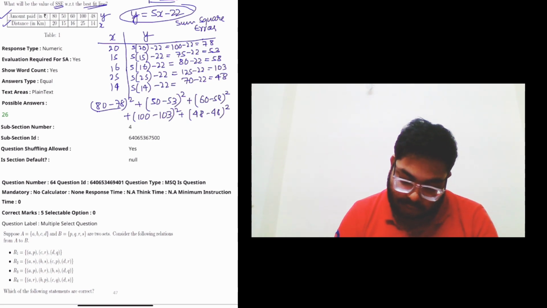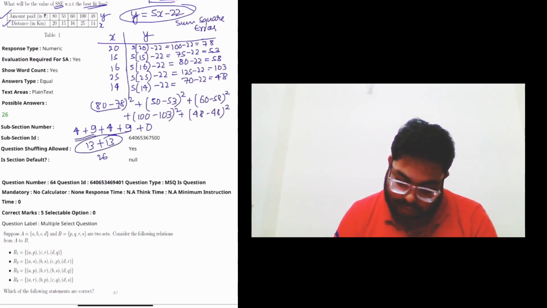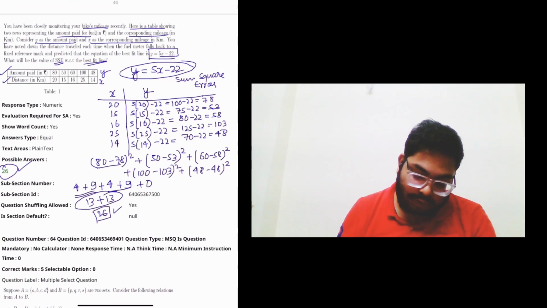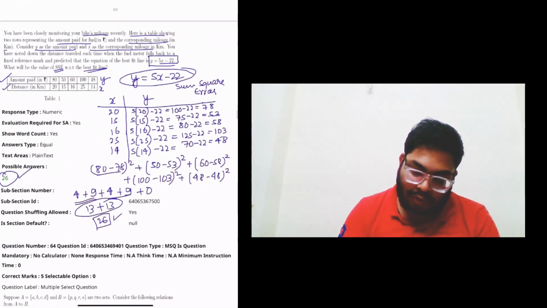So it is 2 squared, that is 4. This is 3 squared, that is 9. This is 2 squared, 4. 3 squared, 9. So it is 13, and this is 13, and the answer is 26, which is this. So in this way you can solve this. You will get one question on the basis of the SSE, and it is quite clear.